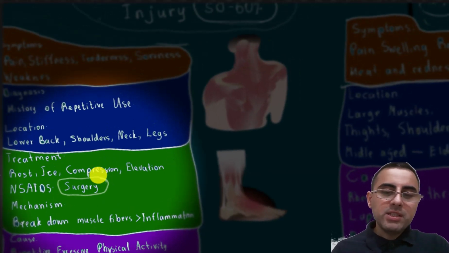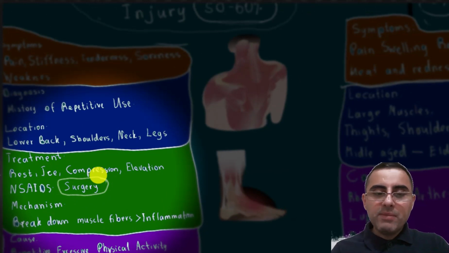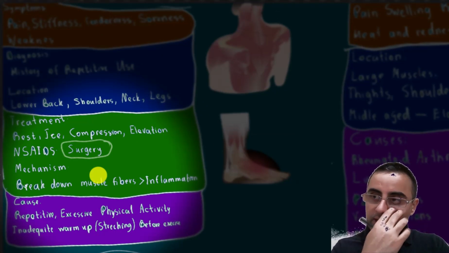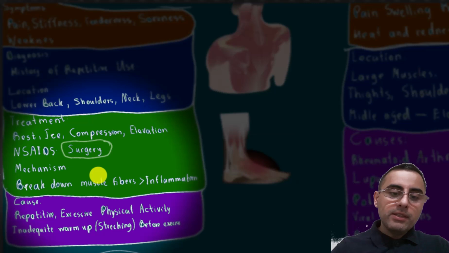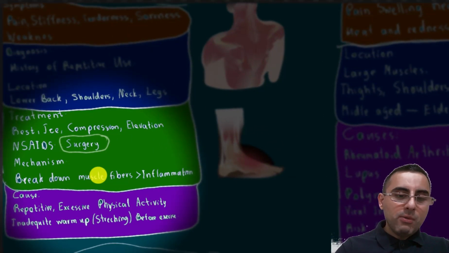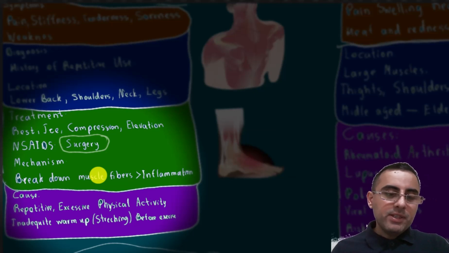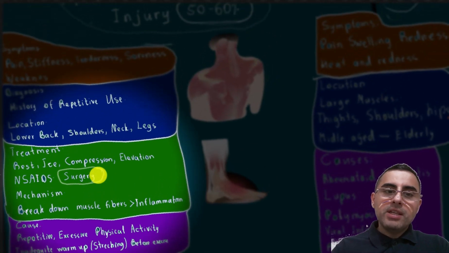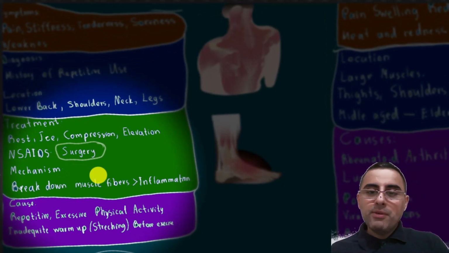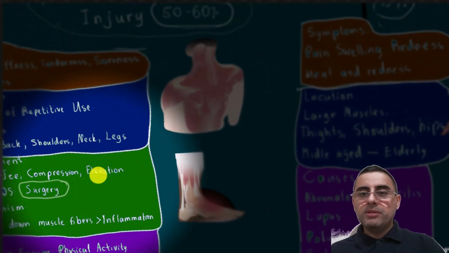The mechanism of action is breakdown of muscle fibers, and it causes inflammation and an increased level of inflammatory mediators, and it causes pain and tenderness. The most common cause of muscle overuse is physical activity and repetitive movements, and sometimes athletes don't warm up or stretch before intense exercise, and in such people muscle pain is common.